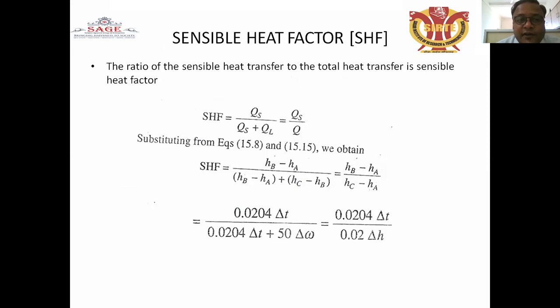Sensible heat factor is represented by SHF. The ratio of the sensible heat transfer to the total heat transfer is called the sensible heat factor. Mathematically it is QS upon QS plus QL. QS is called the sensible heat and QL is called the latent heat, and QS plus QL is equal to the total heat transfer. Substituting, the sensible heat factor is equal to HB minus HA upon HB minus HA plus HC minus HB, which is equal to HB minus HA upon HC minus HA. That is the sensible heat factor. So this is the mathematical expression in which the sensible heat factor value is presented.